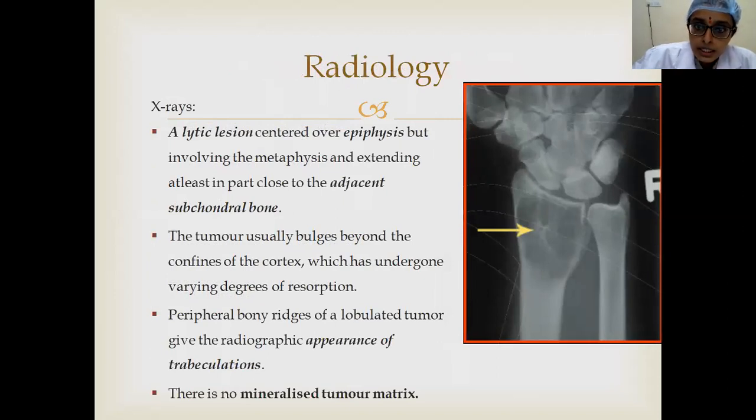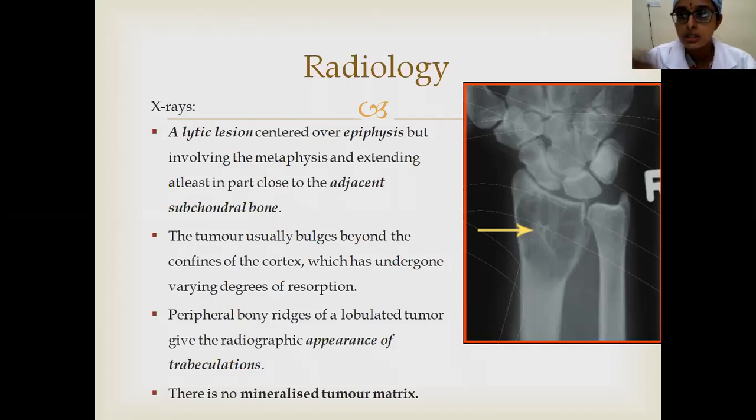So, a lytic lesion, once again; the most common sites are the distal femur and distal radius. This is the lytic lesion which is centered over the epiphysis, and it is involving the metaphysis also, and it extends up to the subchondral bone. And there are fine trabeculations or septations within this, giving rise to a soap bubble appearance.